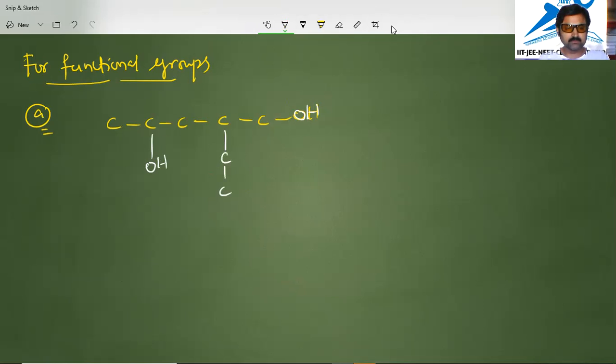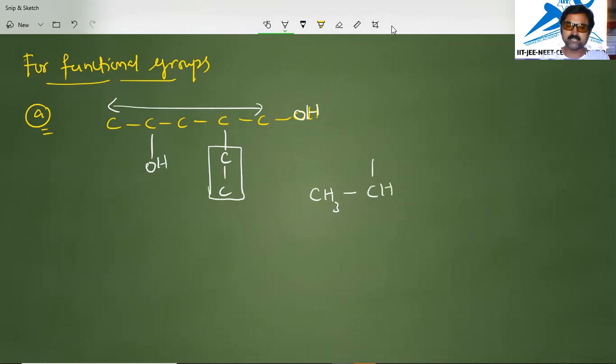Now what we will do is select the longest possible carbon chain having primary functional groups. When you put the carbon chain L-shaped and so on, that is not correct. In this case, we have to include the functional groups present in the carbon chain like this. This we will consider as the longest chain, and we will neglect this one and consider it as a substituent only. And one more thing we have: one CH3 group is attached to a carbon CH like this.